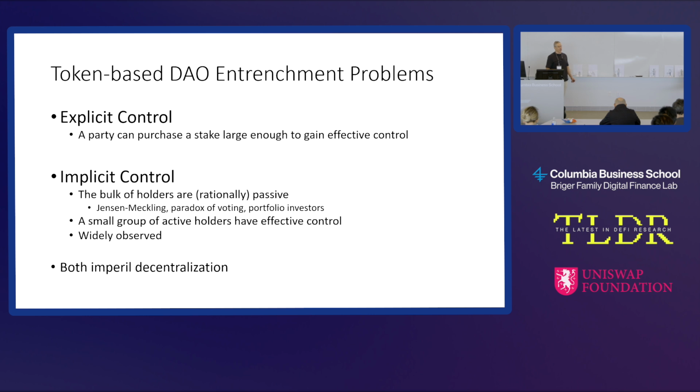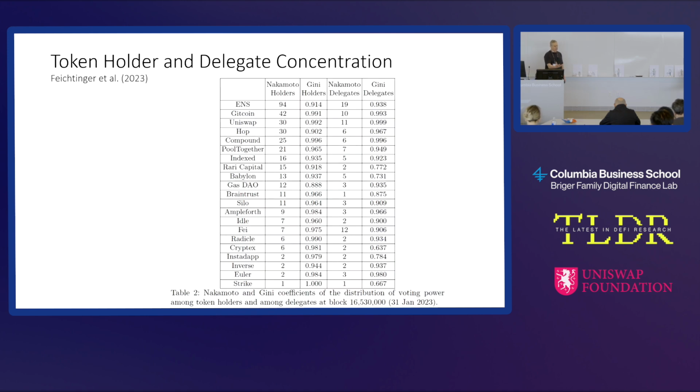We have large token holders or large delegates that can have explicit control, obviously, if they have more than 50%, because they can win any vote. The authors of the next paper after lunch, among others, have documented this. Here is a paper from 2023. Nakamoto holders is the number of people you need to get more than 50% of the vote.